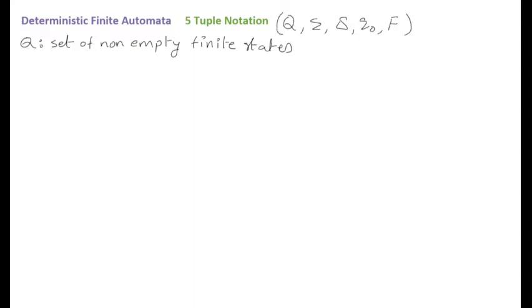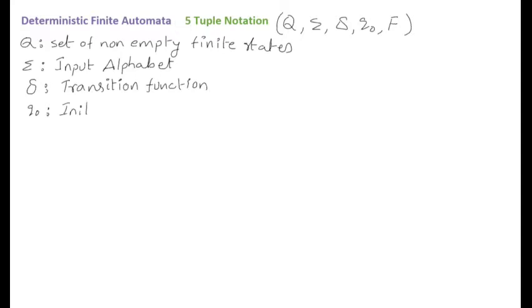Sigma is the input symbols or input alphabet. Delta is a transition function. Q naught is the starting state or initial state of the finite automata. F is the set of final states in the finite automata.